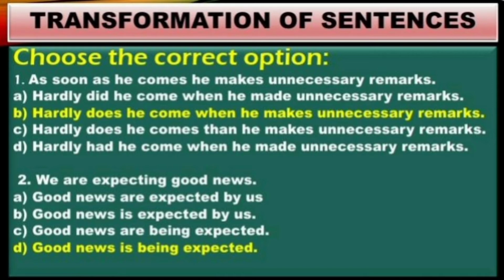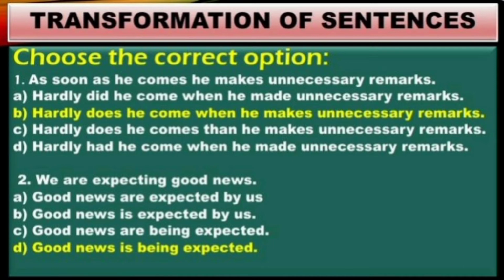We are expecting good news. So here, looking at the options, they have begun with good news. Therefore, this is active passive voice. Good news is the object that is taken to the beginning of the sentence. Good news is singular, and therefore the answer is option D. Good news is being expected.